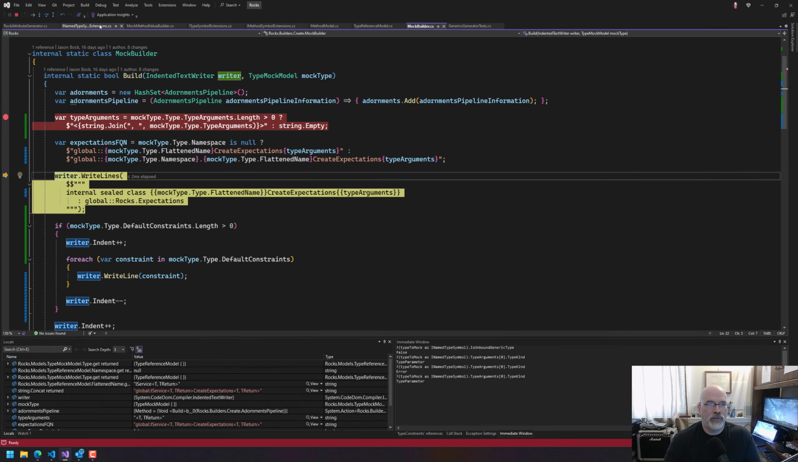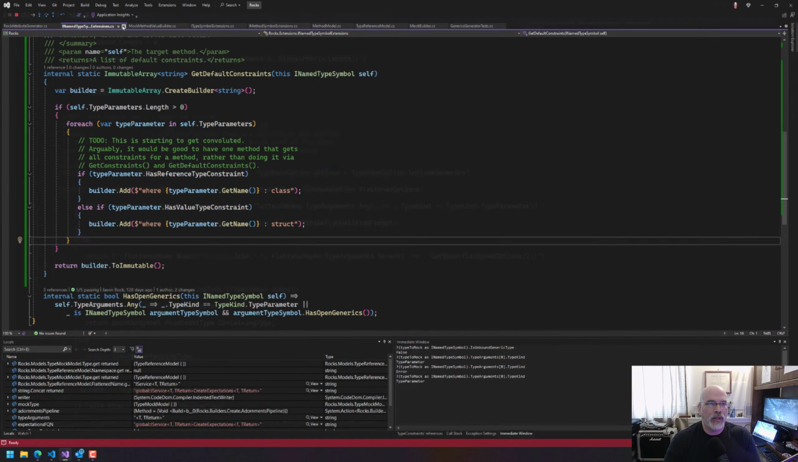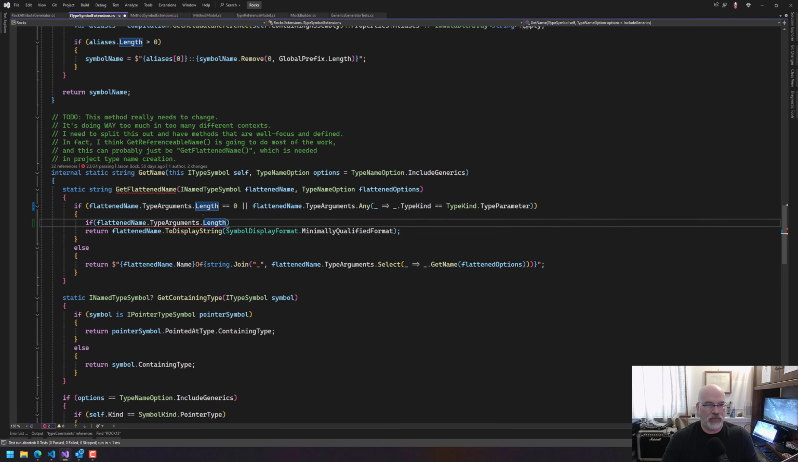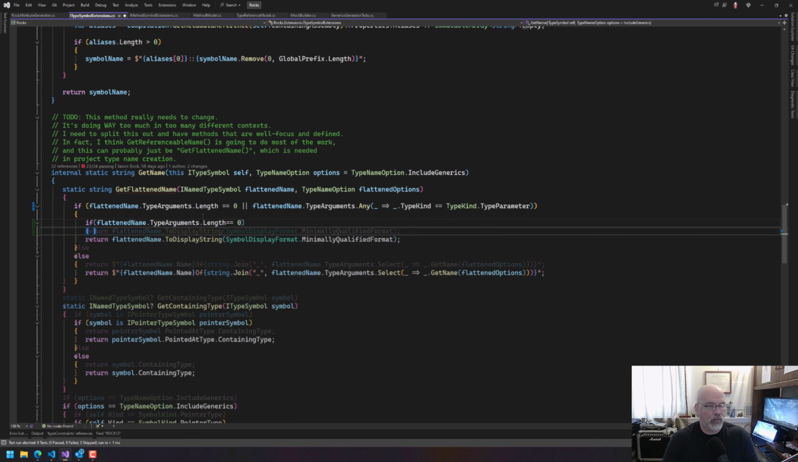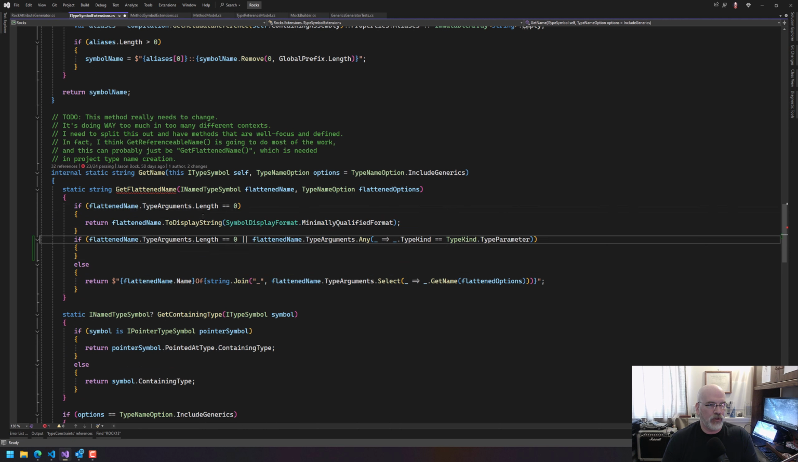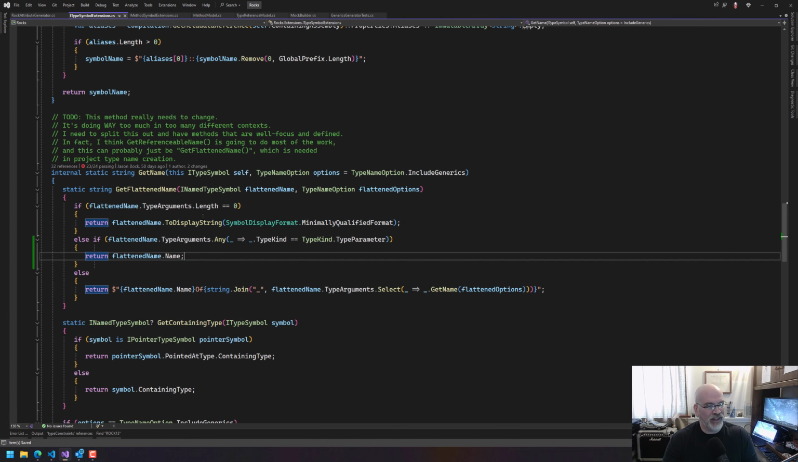So I think, where did I do that? So here we've determined that you either don't have type arguments or that you have something here. The problem though is that if flattened type name length is equal to 0, yeah, I can restructure that. So actually we want to do this. If the flat name is that, else if the flat name has arguments but they're type parameters, now we need to return just the name of the type symbol itself. That's all we want. We don't want anything else. Is that enough? I don't know.